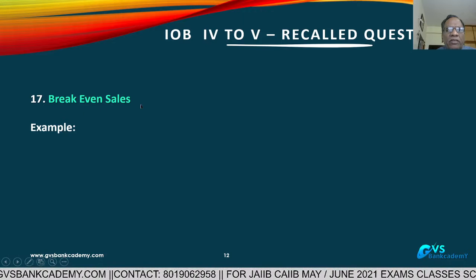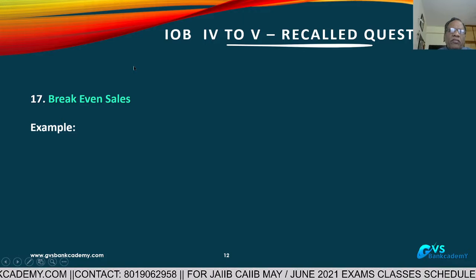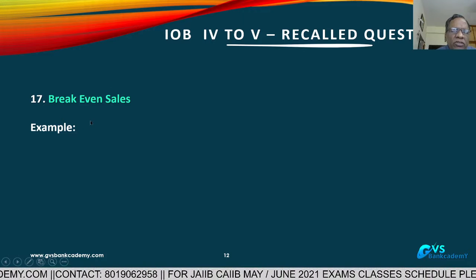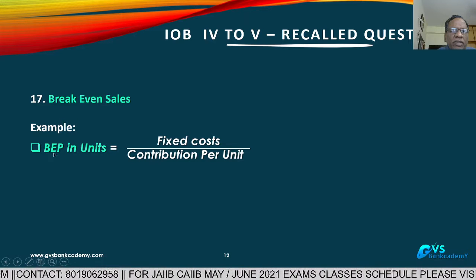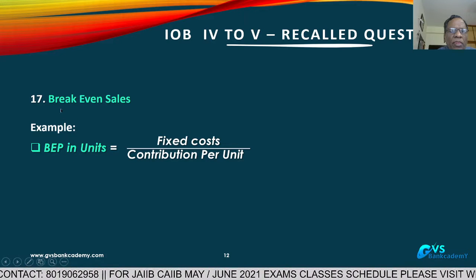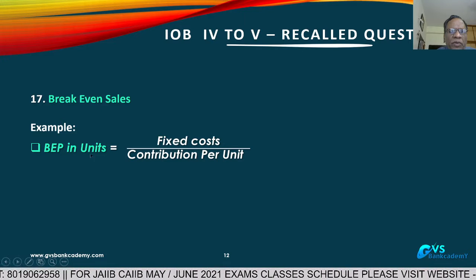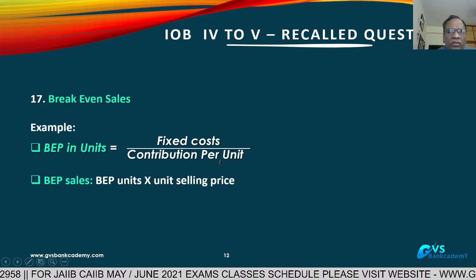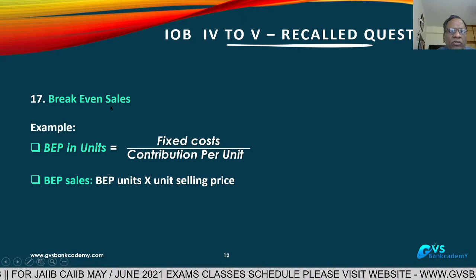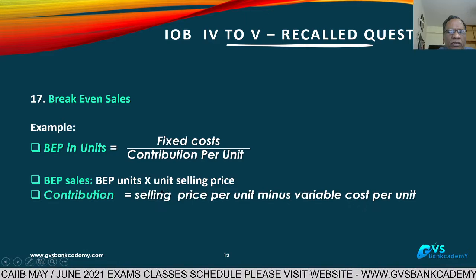Break-even sales, a practical question. In this paper, in IOB 4 to 5, most of the questions are based on practical questions. Now we don't know exact figures, but generally we'll discuss BEP in units. For break-even point calculation in units, it is fixed cost divided by contribution per unit. BEP in sales rupees is equal to BEP units into unit selling price.